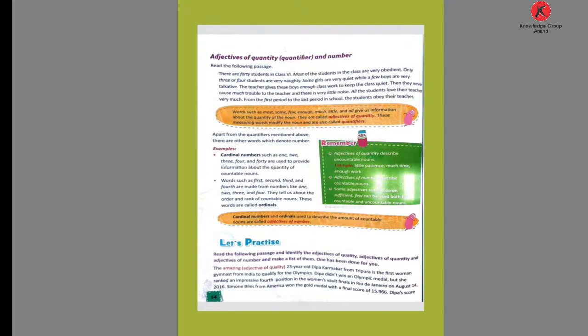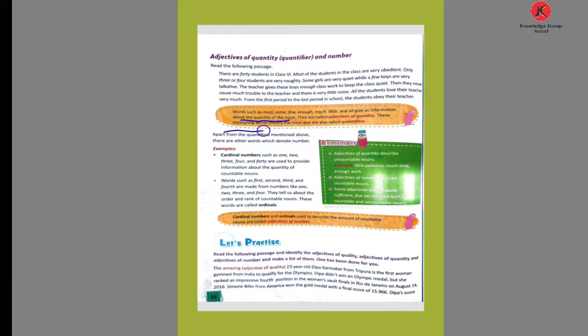Then see the adjectives of quantity. Quantity means quantifier and number. Words such as most, some, few, enough, much, little, and all give us information about the quantity of the noun, like some sugar, little thing. They are adjectives of quantity.